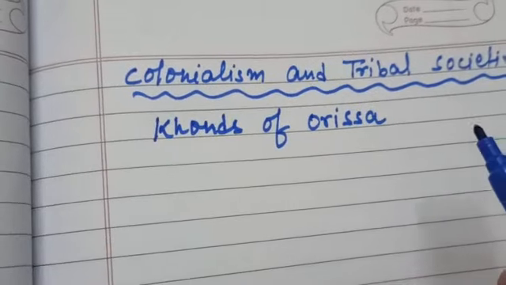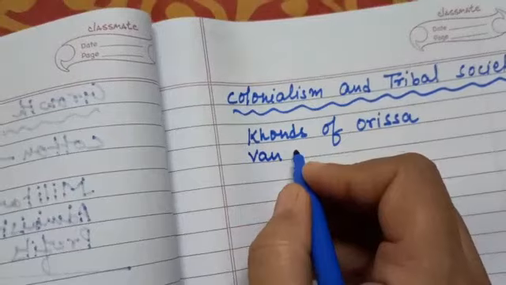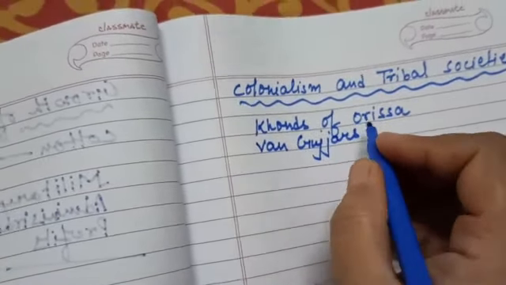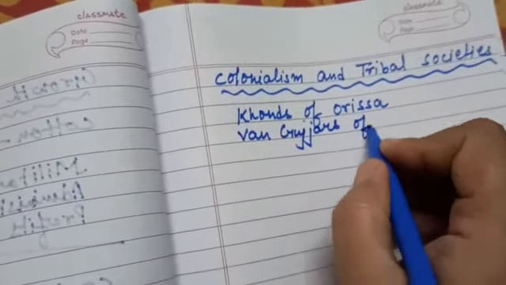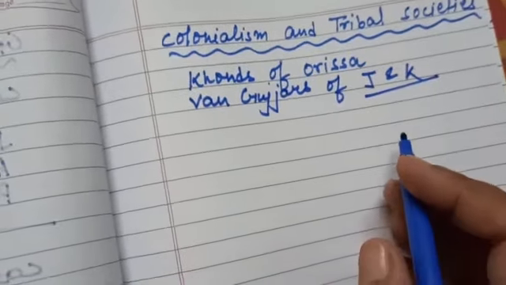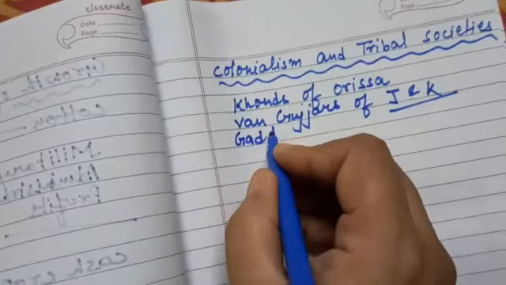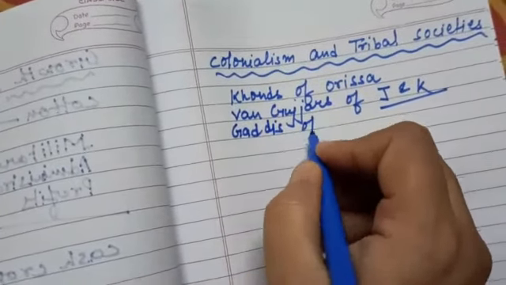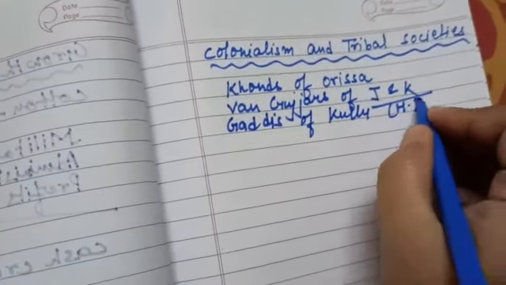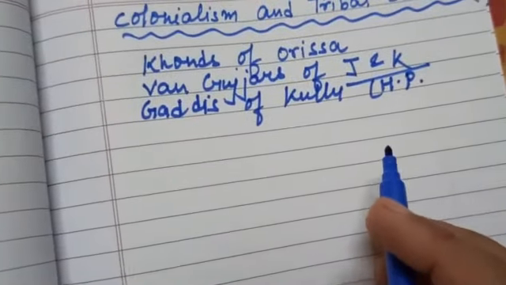Many tribal groups like the Van Gujjars of the Himalayas, which means Jammu and Kashmir, then the Gaddis of Kullu, which means Himachal Pradesh, lived by herding and rearing of animals.